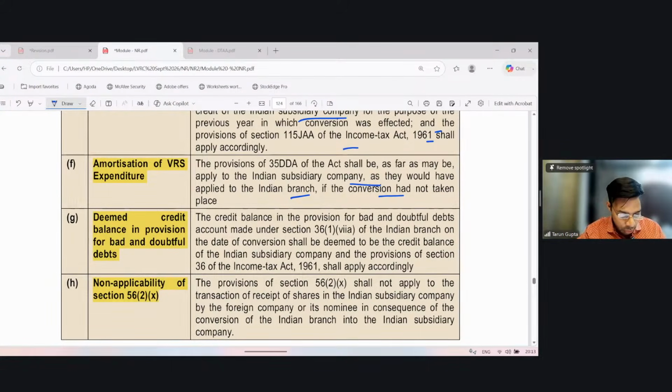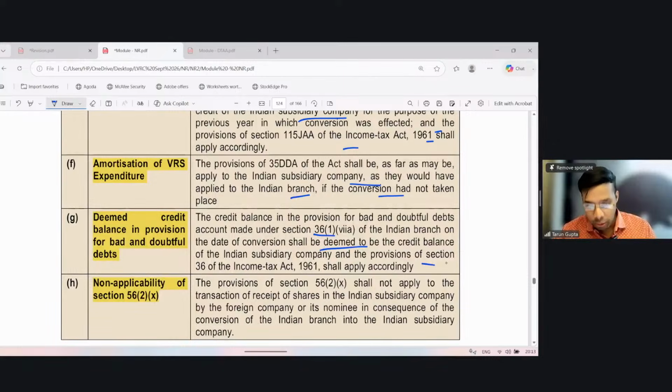Deemed credit balance in provision for bad and doubtful debts. The credit balance in the provision for bad and doubtful debt account made under Section 36(1)(viia) of the Indian branch on the date of conversion shall be deemed to be the credit balance of the Indian subsidiary company. And the provision of Section 36 of the Income Tax Act shall apply accordingly.